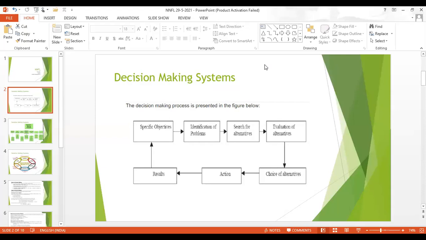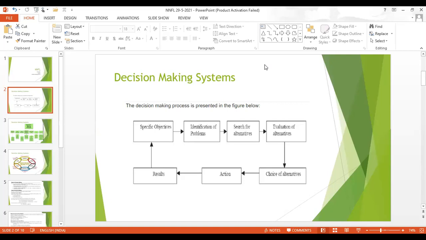The alternatives are nothing but your parameters or criteria. You will evaluate these criteria. You will search which university is providing the best scholarship, best placement, best research areas. Like that, you will choose several alternatives and evaluate them.